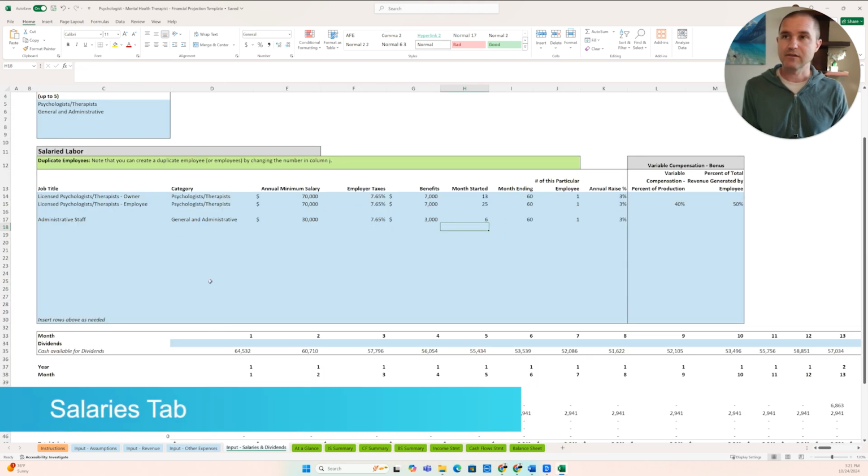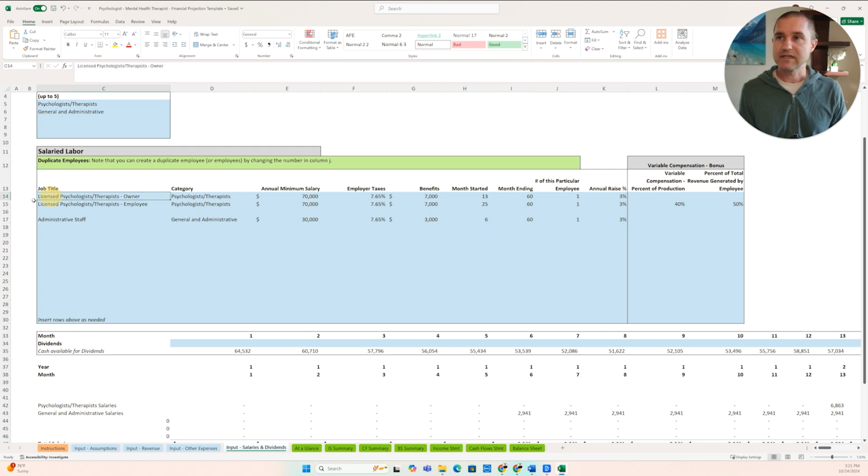Okay, let's look at the salaries tab. So for the salaries, what we started with here is we're saying, okay, you as the owner, you are going to have a $70,000 annual minimum salary. So if you want to set yourself to say, hey, this is kind of what I need as a baseline salary, and otherwise I will take the profits above and beyond that base salary. I'll take the profits of the business in addition to that. So this is kind of the minimum salary.